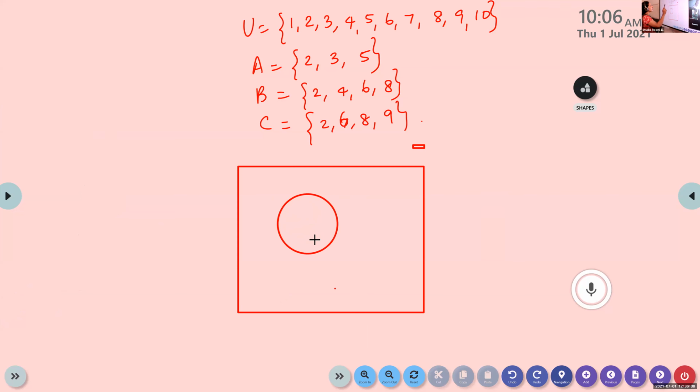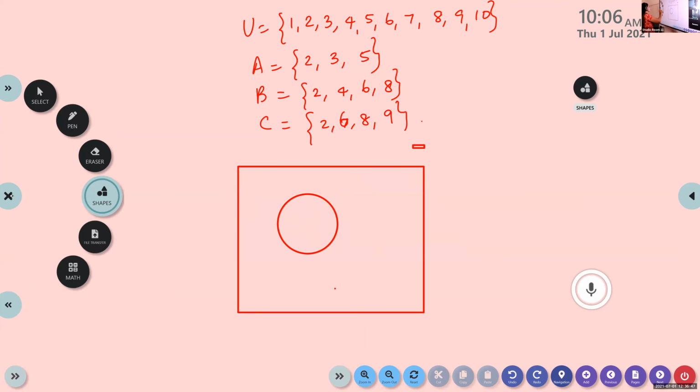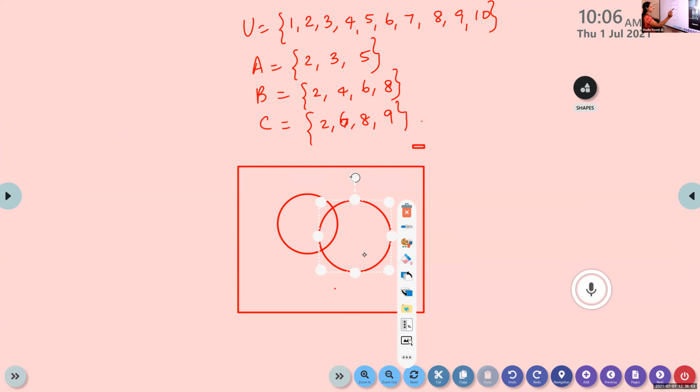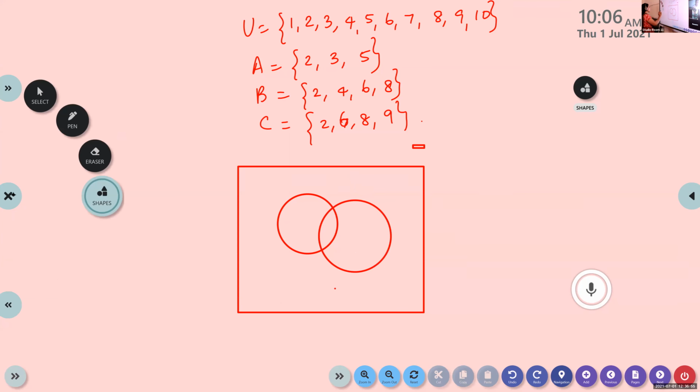Now look here. Is there anything common for A, B, and C? Yes, we have 2 common. So all the 3 circles will be intersecting: A, B, and the next one.